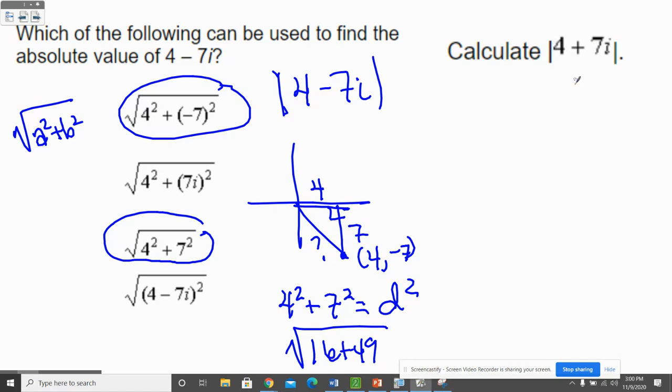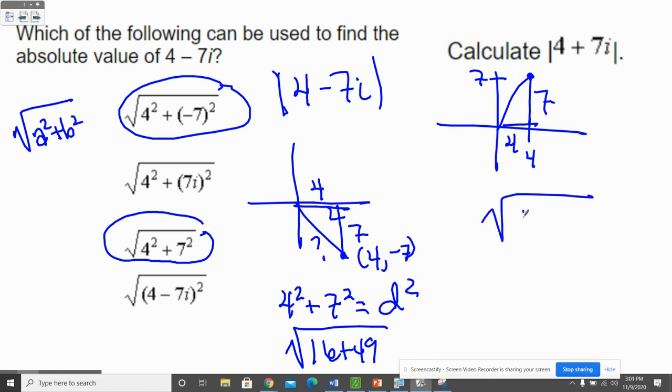Now, when you do 4 plus 7i, that's a little different. When you're at 4 plus 7i, you're 4 in the real part and 7 in the imaginary part. So that's like right here. Pythagorean theorem, this is 4. This is definitely 7 this time. No way it could be -7 at all. So this one, you would be looking at the square root of 4 squared plus 7 squared.